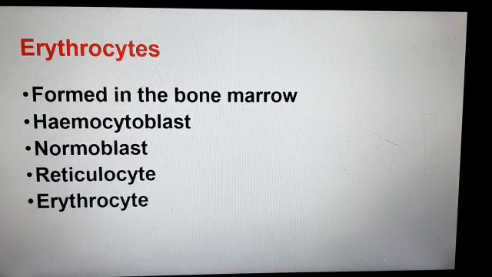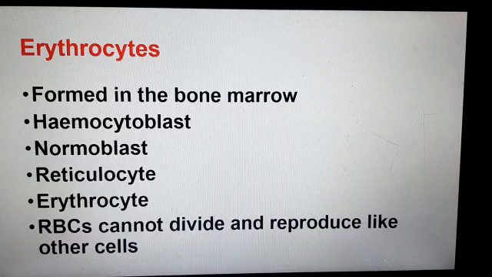Initially, they are large and have a nucleus but no hemoglobin. As they develop, they acquire hemoglobin and lose their nucleus before entering the circulation. Devoid of a nucleus, RBCs cannot divide and reproduce like other cells.